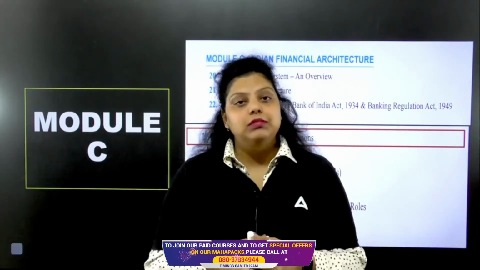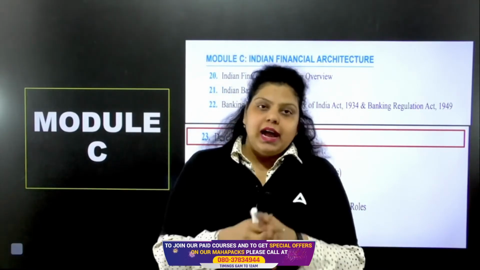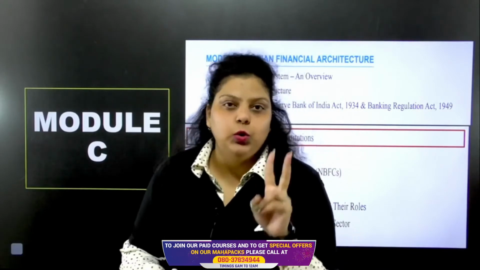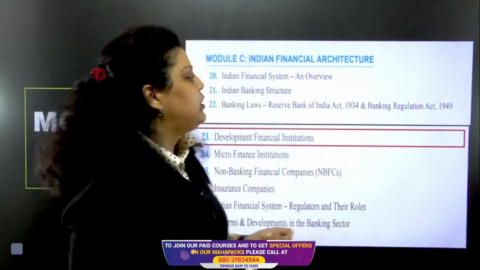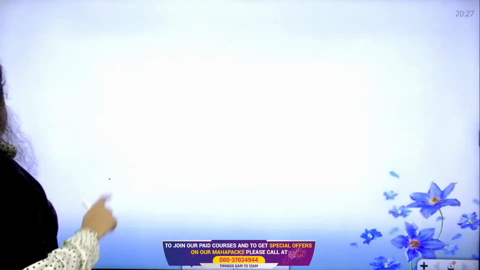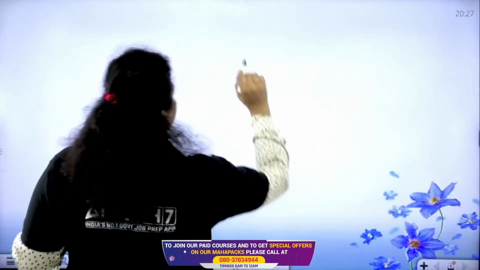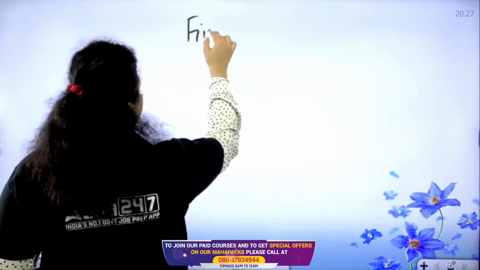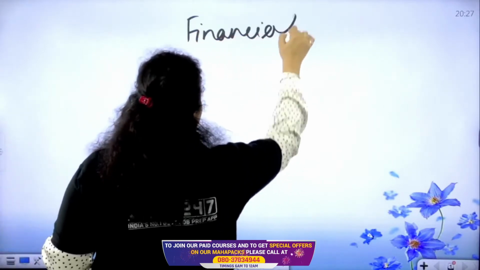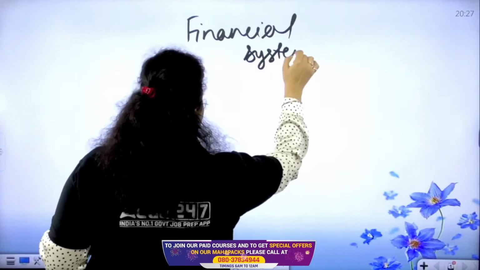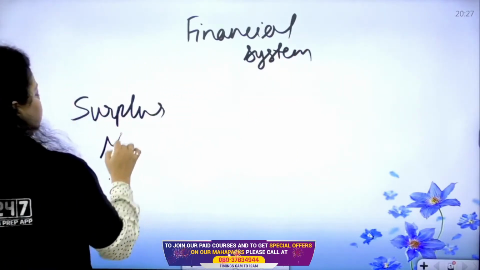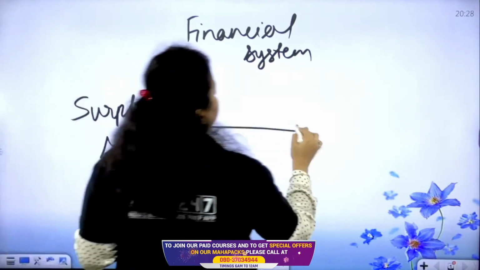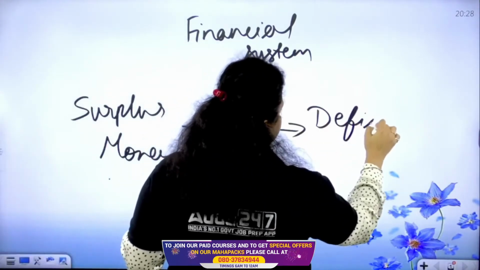Financial system simply means when you want to exchange the fund from the persons who have surplus money towards the persons who have deficit of money.